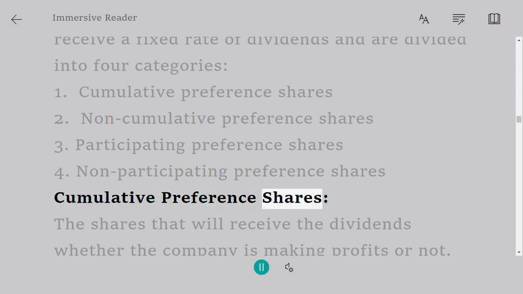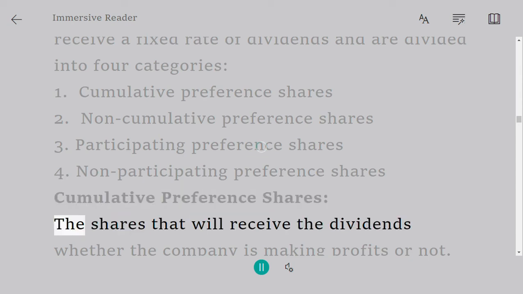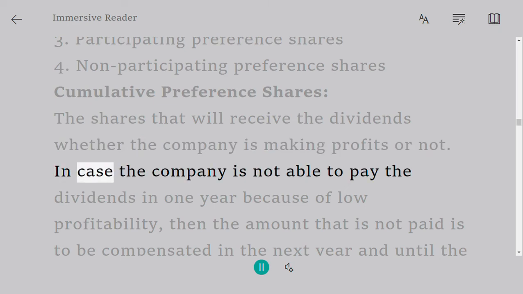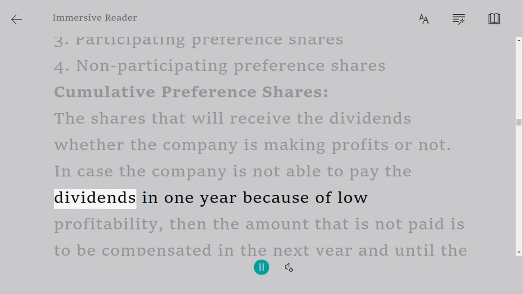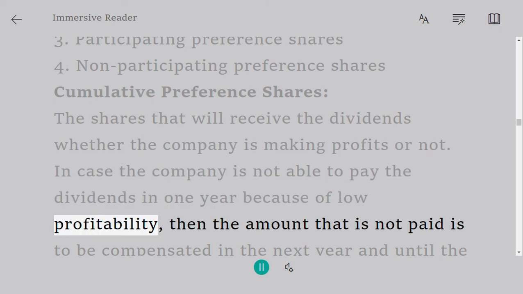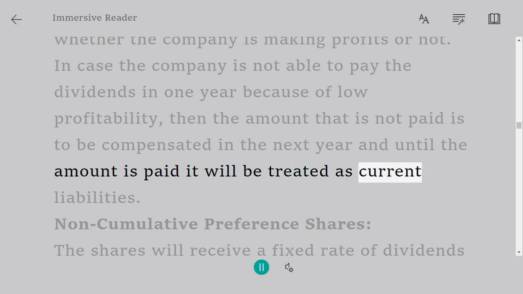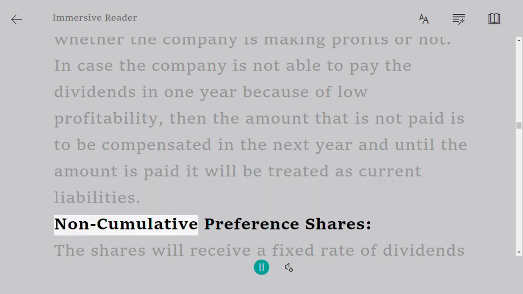Cumulative preference shares. The shares that will receive the dividends whether the company is making profits or not. In case the company is not able to pay the dividends in 1 year because of low profitability, then the amount that is not paid is to be compensated in the next year, and until the amount is paid it will be treated as current liabilities.